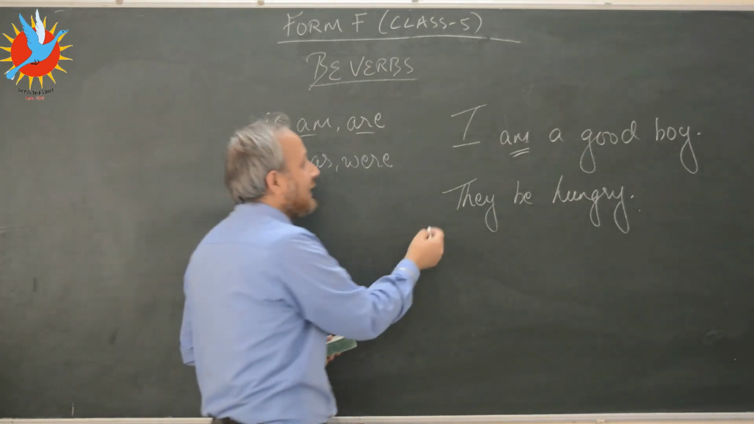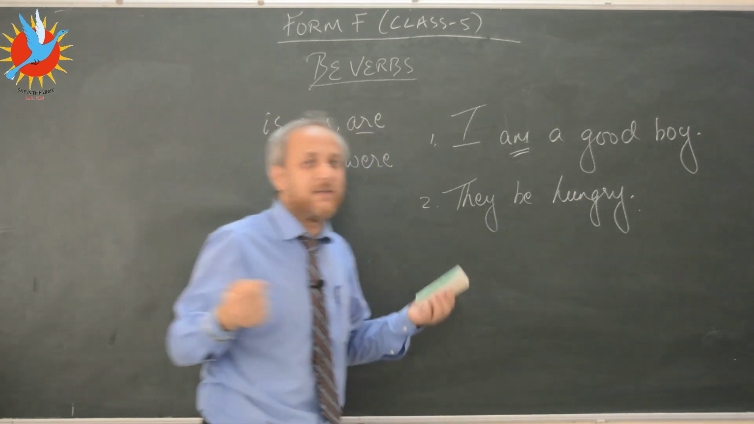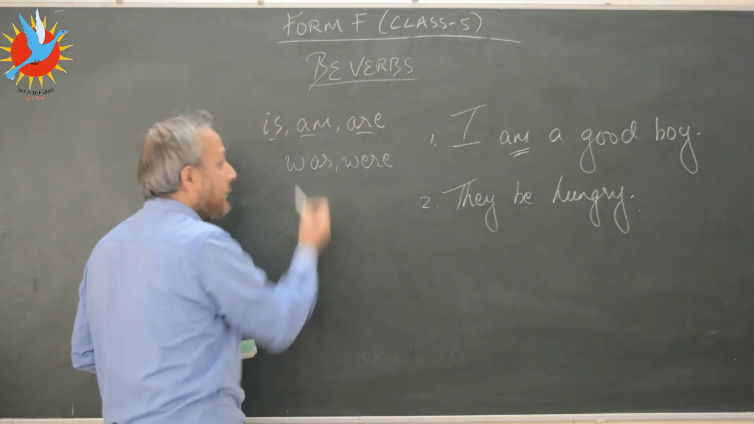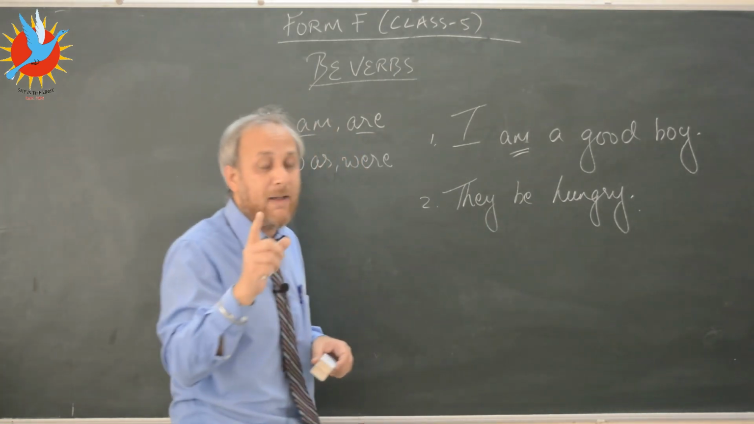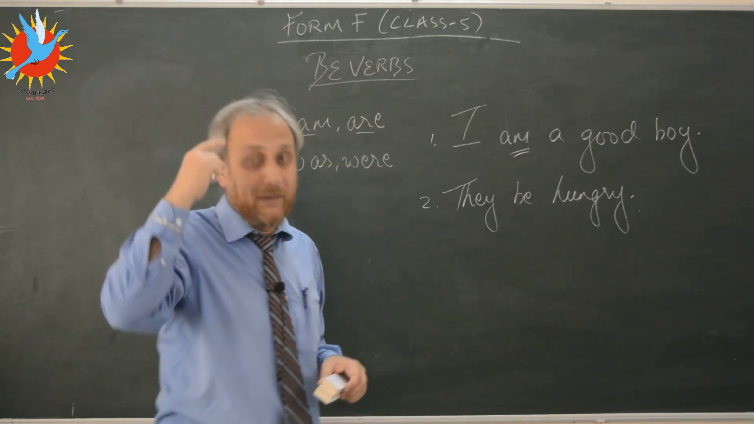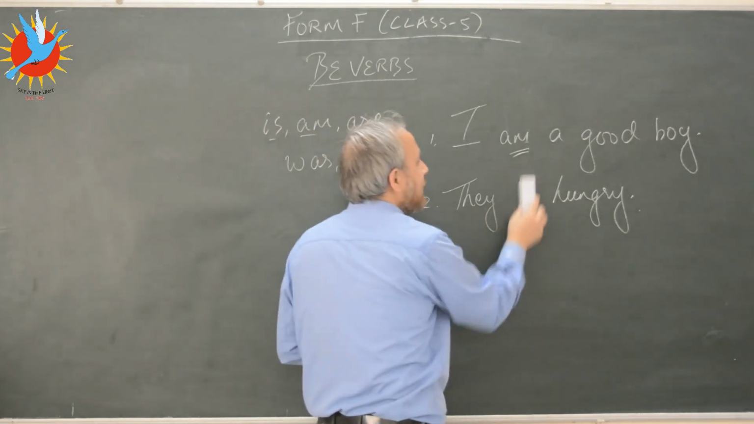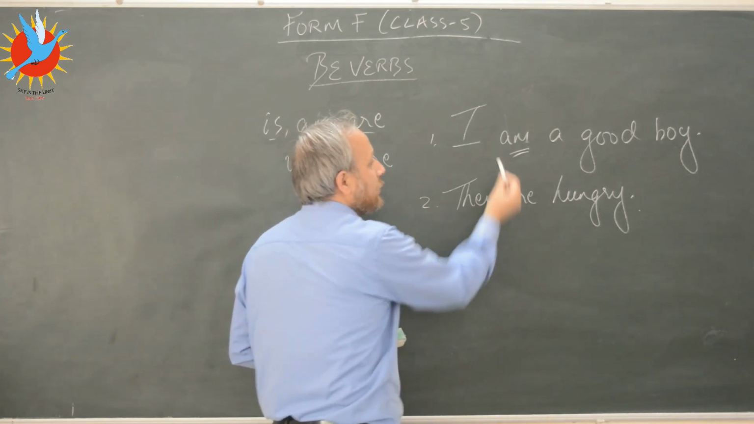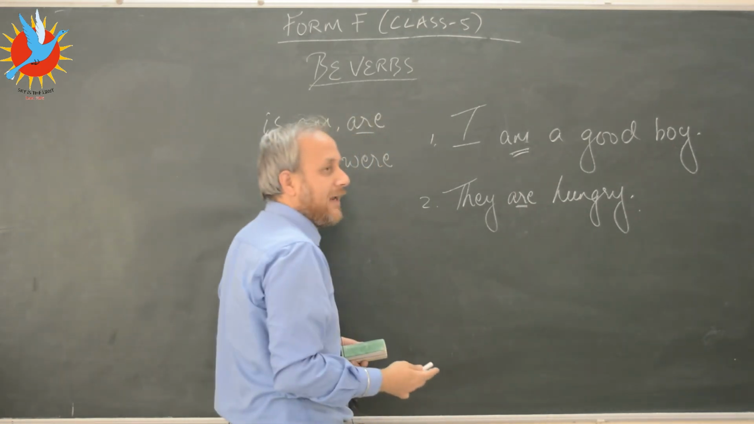Likewise, if you look at the second sentence, they be hungry. Is this sentence right? No, this sentence is not grammatically right. So we have to use a form of the be verb. Which form will we use? Again, you have to look at the subject. The subject is plural. Remember, Rohit, Sidhu and all, I've done subject verb agreement as well. I hope you remember those rules. Because the subject is plural, I will use are here. So they are hungry. I am a good boy, simple present. They are hungry, simple present.